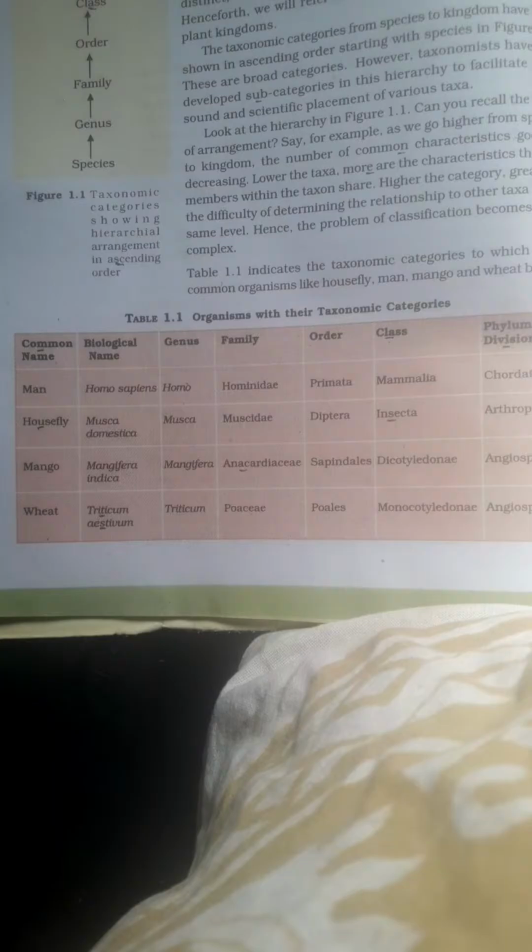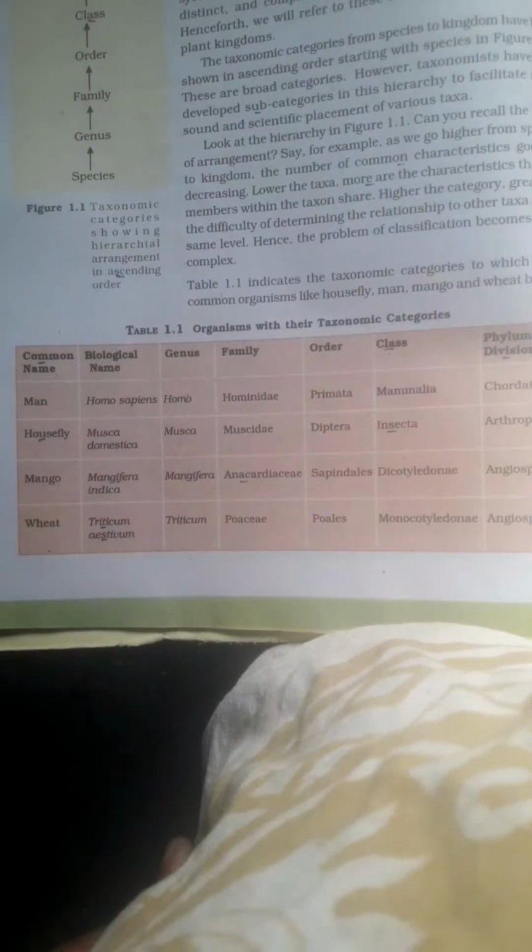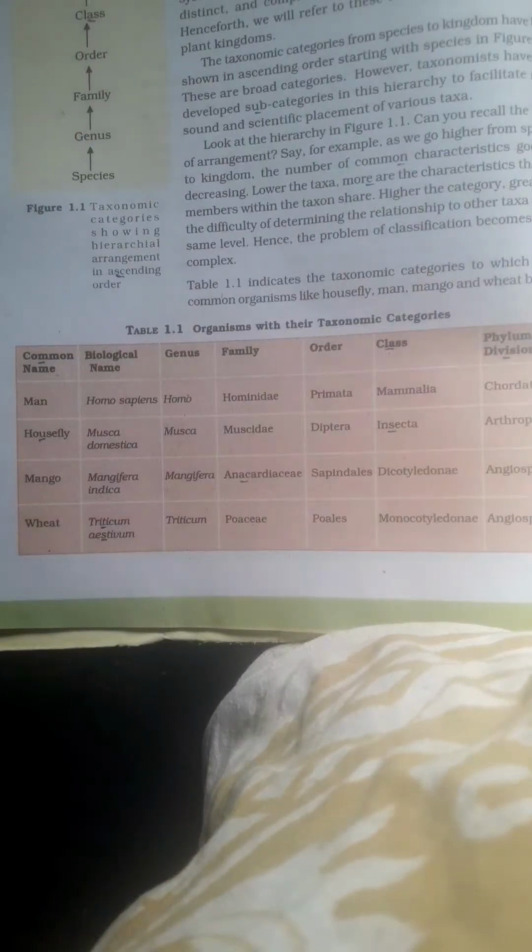Family of mango Anacardiaceae. Order Sapindales. Class Dicotyledonae, and division is Angiosperms, because this is flowering plants, edible fruit, right?